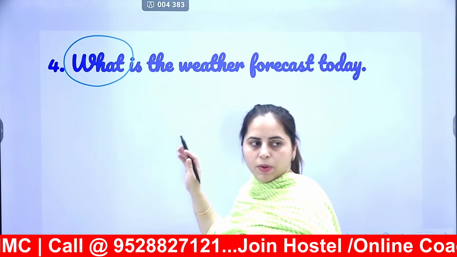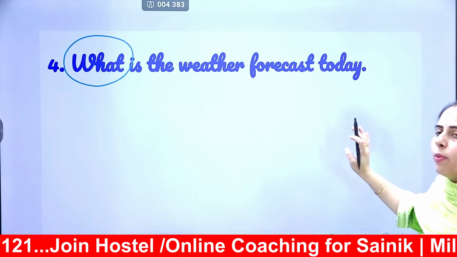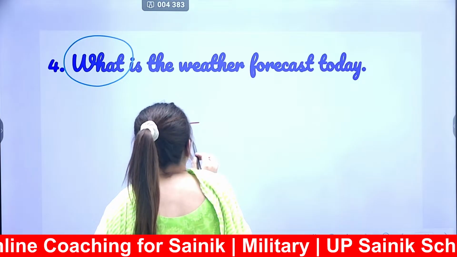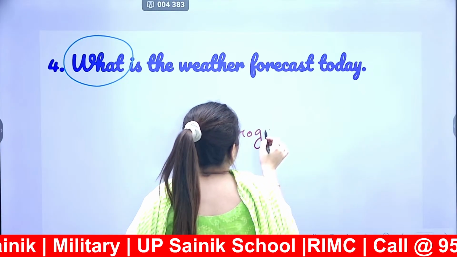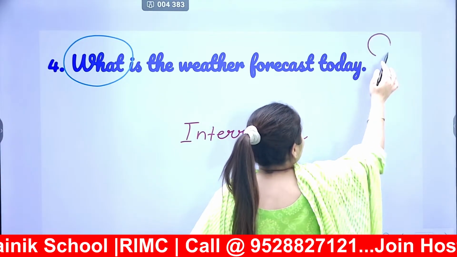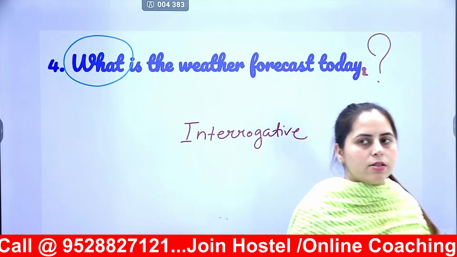Again, a question has been asked. So what is the weather forecast today? आज का मौसम कैसा है? Again, this will be my interrogative sentence, right? I have to end it with a question mark and not a full stop, because I have asked a question here. Clear?